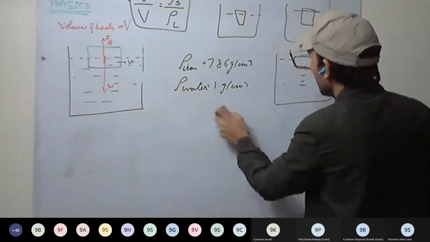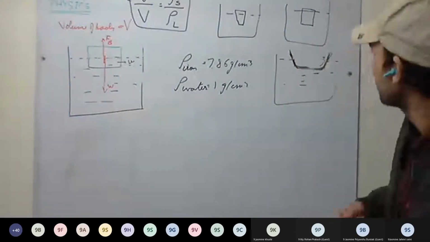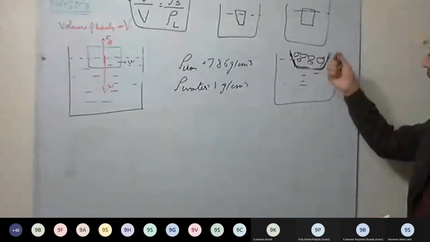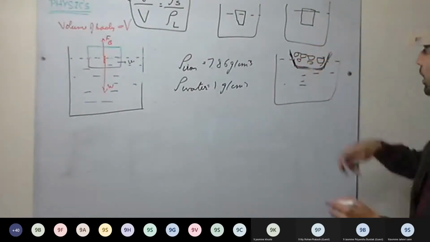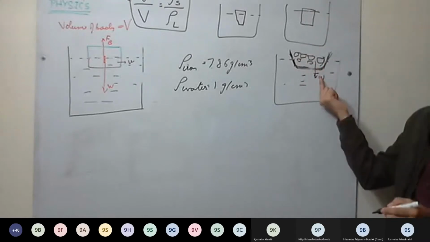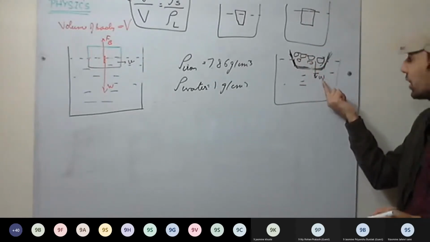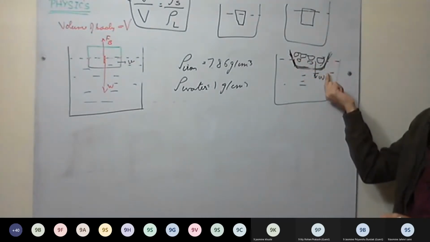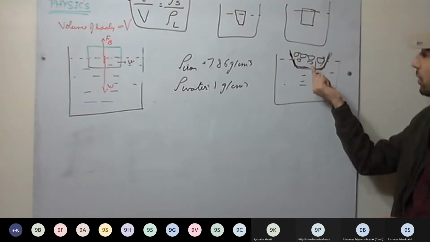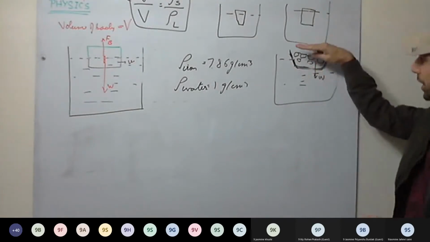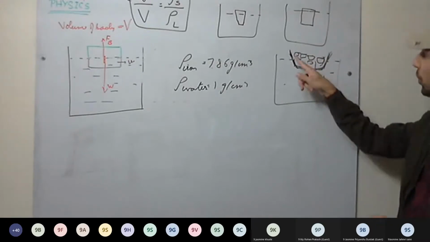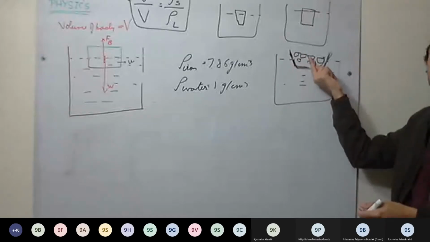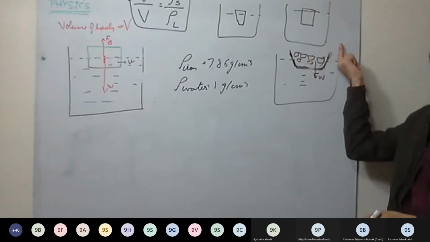That's why the ship floats. Now, for example, we keep on putting cargoes in the ship. What will happen? It will keep sinking down because the weight of the ship is increasing. And to balance the weight of the ship, more volume of the liquid is to be displaced so that the upthrust increases. So as we are loading, the ship starts to sink. As the weight of the ship is increasing, more volume of the liquid is to be displaced to balance the weight of the ship.